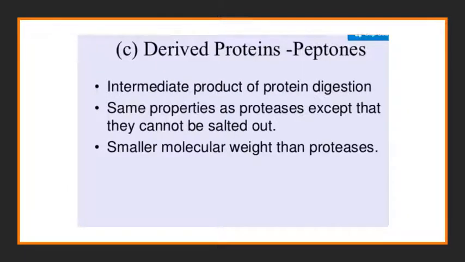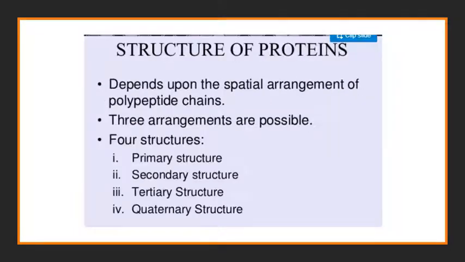Another derived protein is called peptones. It is an intermediate product of protein digestion. It has the same properties as the proteoses, except they cannot be salted out, meaning it is not precipitated. It won't precipitate. The molecular weight of the peptone is less than that of the proteoses.